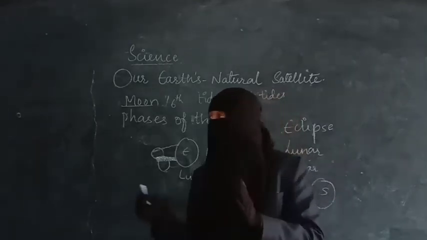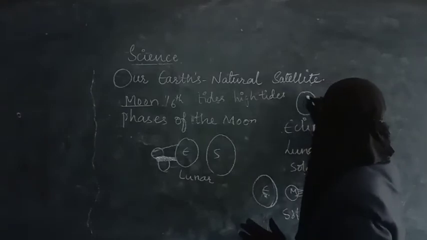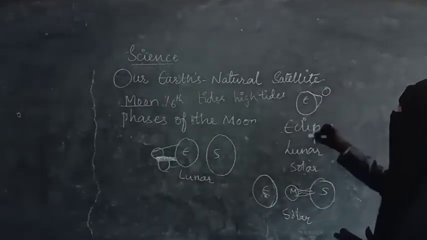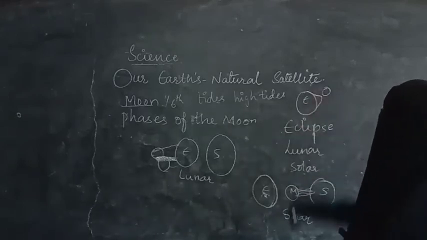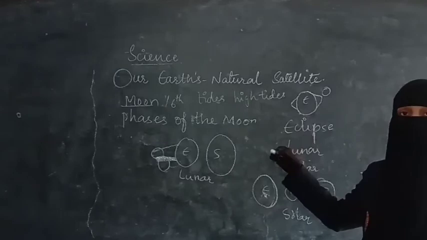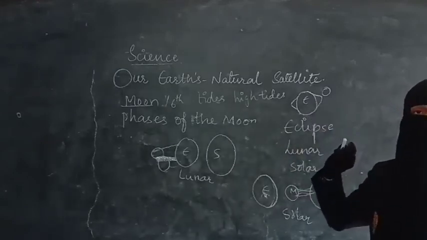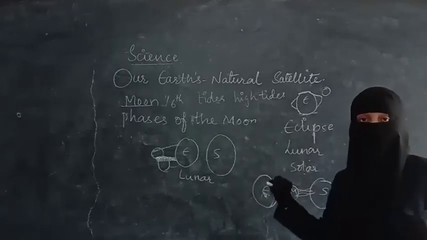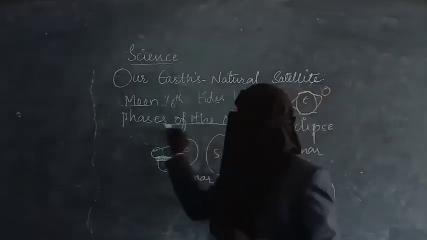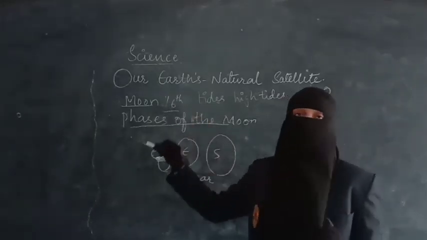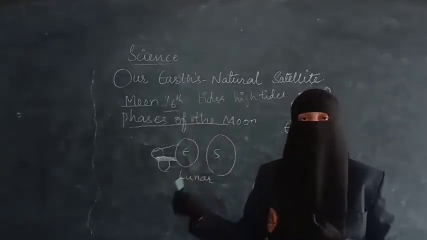For example, here is the earth and here is the moon. On this side, the water which is present, here the tides are created. But on the opposite side also, the same high tide can be seen because of rotation. As the earth is rotating, on both sides we can see the high tides, and these parts will have the low tide. These tides are caused because of the phases of the moon, because it has 1/6 gravitational force of the earth.